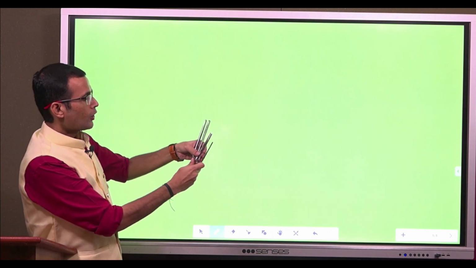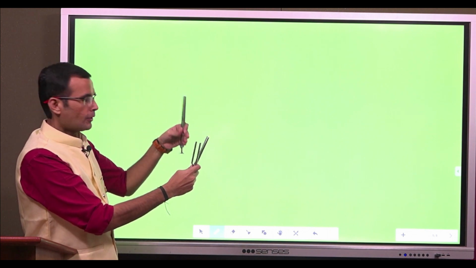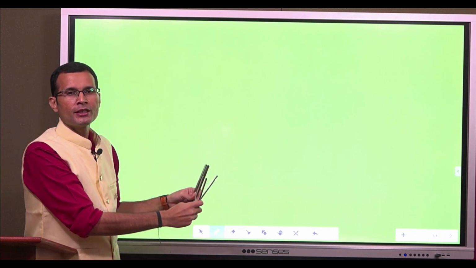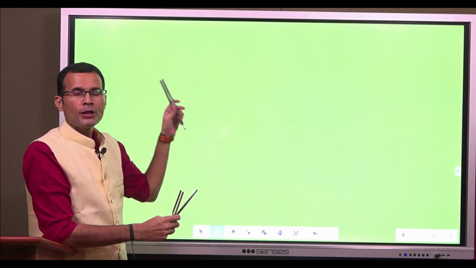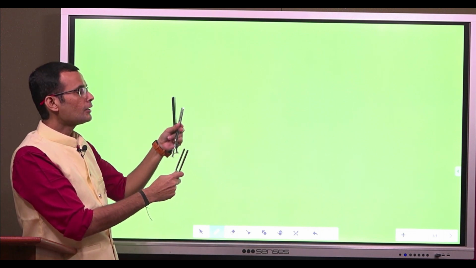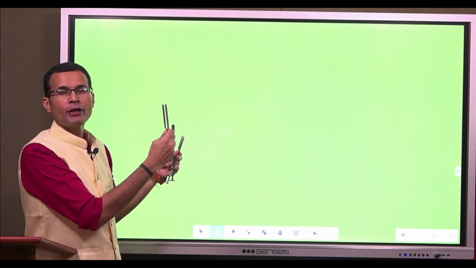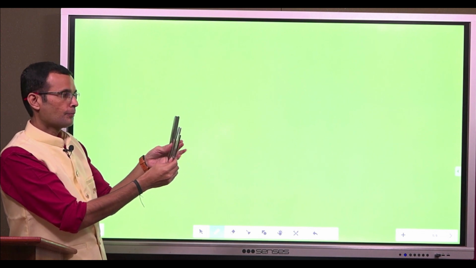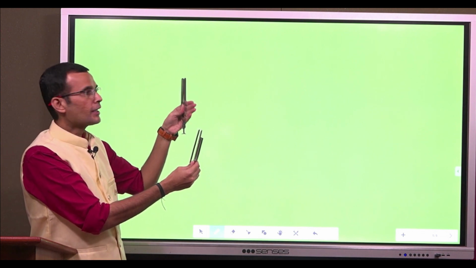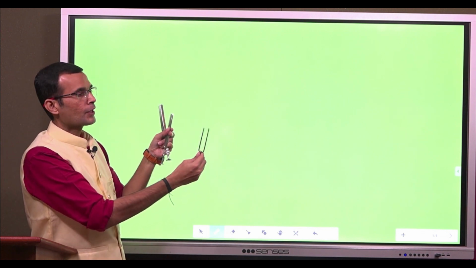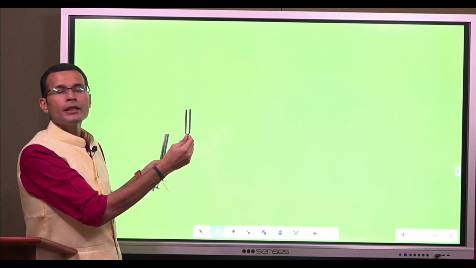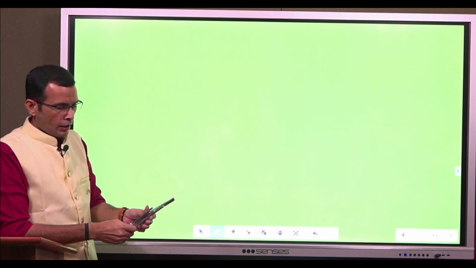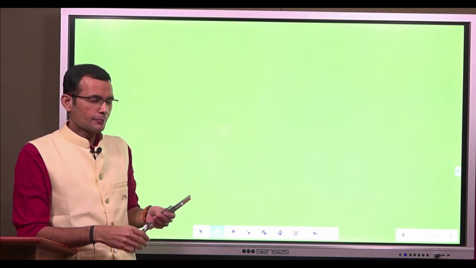So, it's 128, 256 and 512 Hertz, three tuning forks. The long one is 128 Hertz and the shortest is the 512 Hertz. Which one do you select?